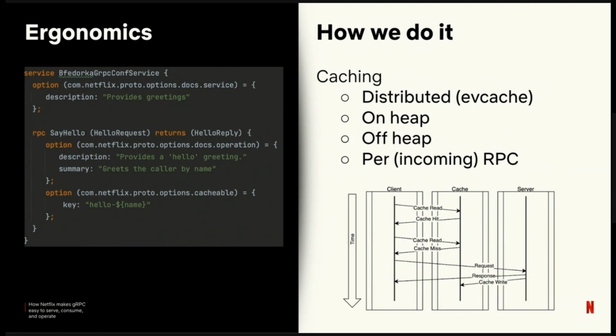And the kind of neat one is we have a cache that runs per incoming RPC. So if an engineer has written maybe a naive data fetcher and it's repeatedly making the same call, maybe fanning out traffic, we can actually catch that call and return from the cache instead of hitting the wire multiple times.